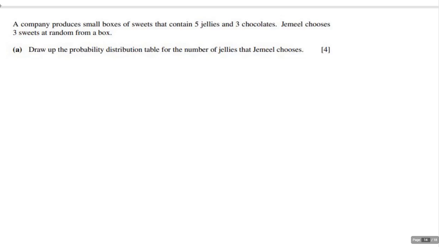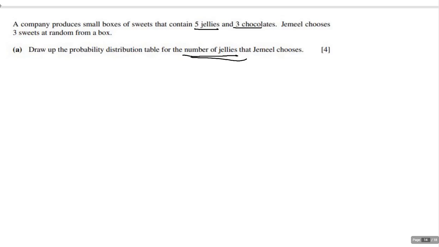If the company makes these small boxes of sweets and they contain 5 jellies and 3 chocolates, so imagine I've got 5 jellies and 3 chocolates in a box, and I randomly pick out 3 pieces of candy. What are the possible things that could happen? Well, the thing I'm interested in is the number of jellies, okay?